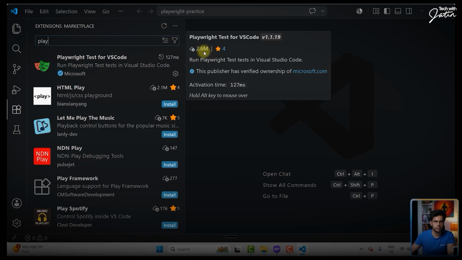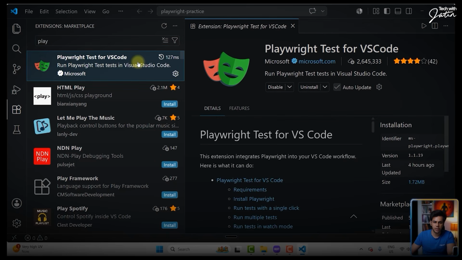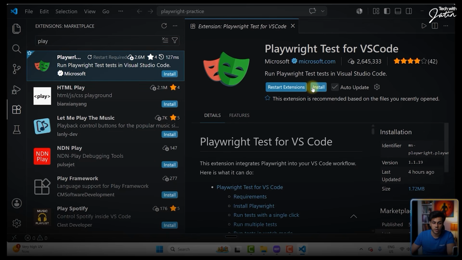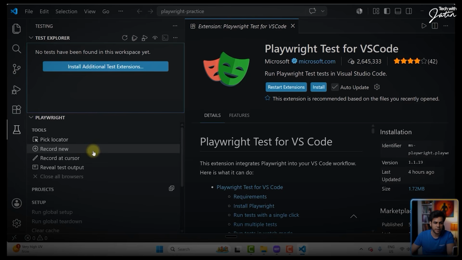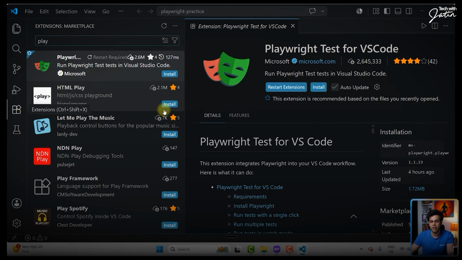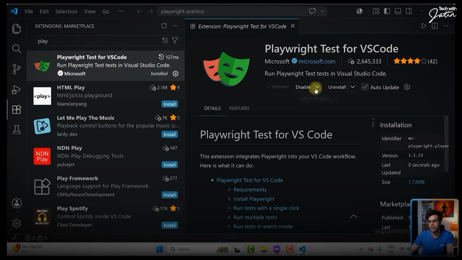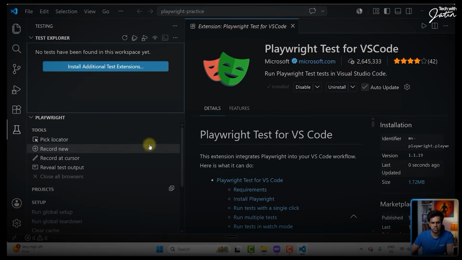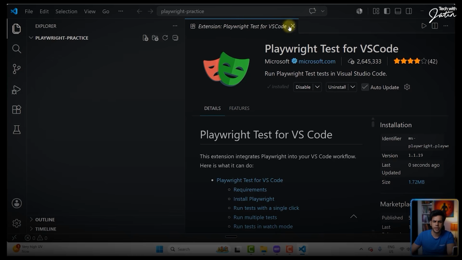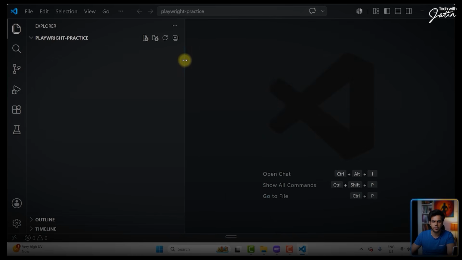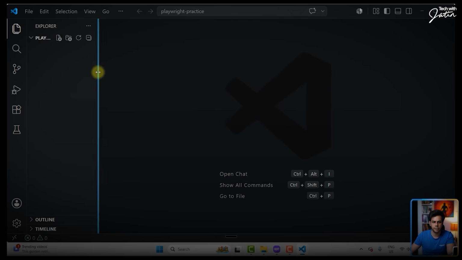It has around 2.6 million downloads. So you can just click over here. Let me uninstall it also for you guys. Okay, so I have uninstalled it, and I really don't have any extensions now. I can just go back over here and install this particular extension. That's the first thing that I'm doing. The moment I do this, it gets installed. Perfect. Let's close this.